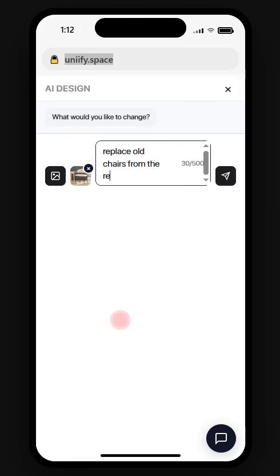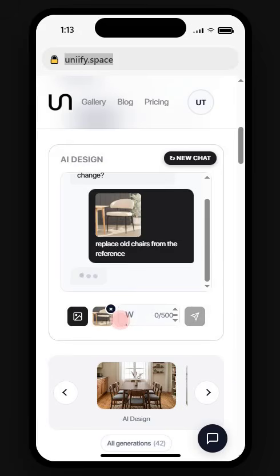And then you just need to insert the reference for the new chairs, making sure everything is set up correctly.